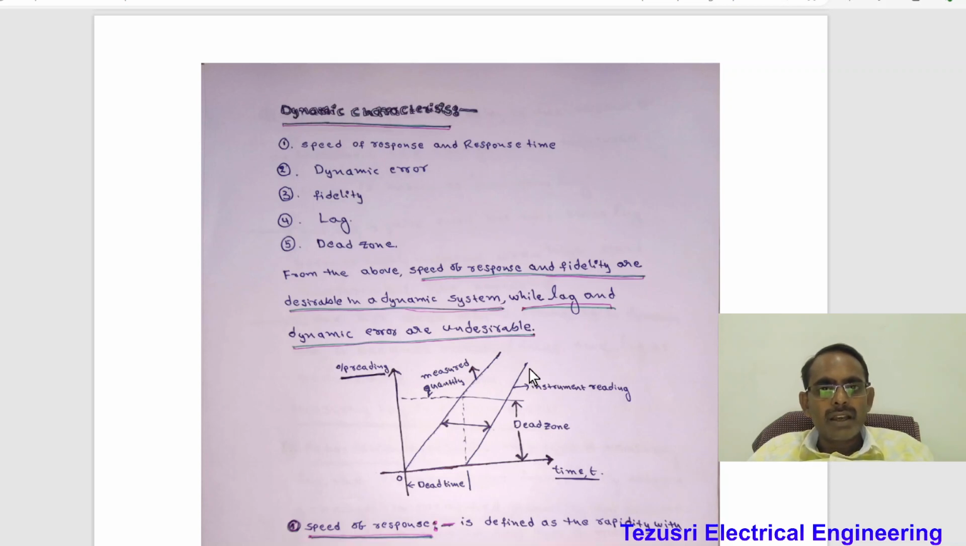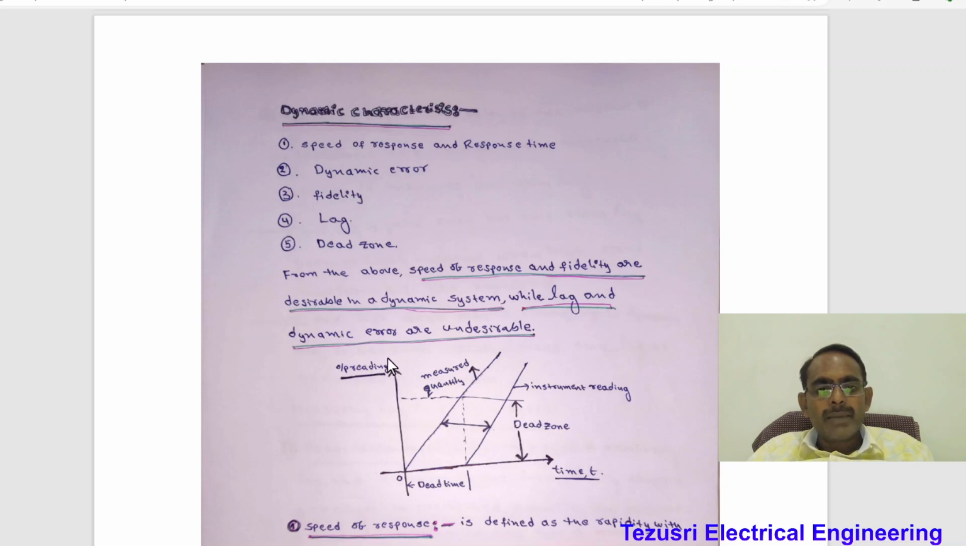Dynamic characteristics of a measuring instrument: speed of response and response time, dynamic error, fidelity, measurement lag, dead zone. From the above, speed of response and fidelity are desirable in a dynamic system, while measurement lag and dynamic error are undesirable.